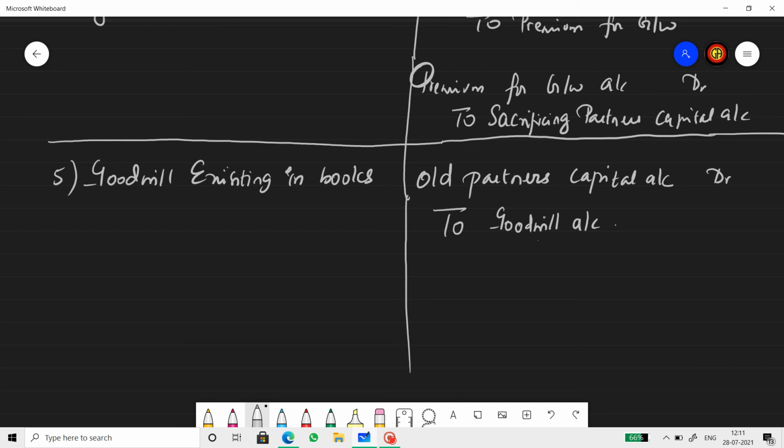Here it is distributed in the old profit sharing ratio, whereas the goodwill that we value for the purpose of admission, or the goodwill brought in by the new partner, will be distributed only in sacrificing ratio. Hope you understand goodwill valuation. Next I'll make a video where I'm going to work out questions on goodwill. Thank you.